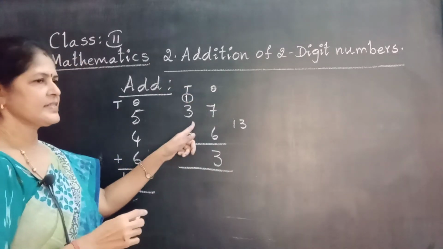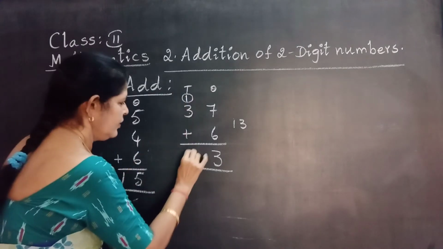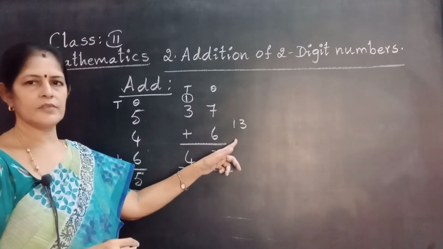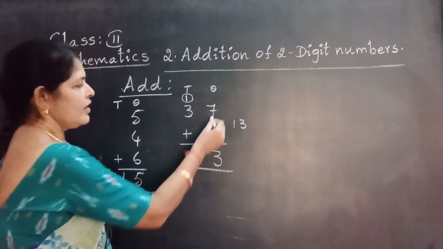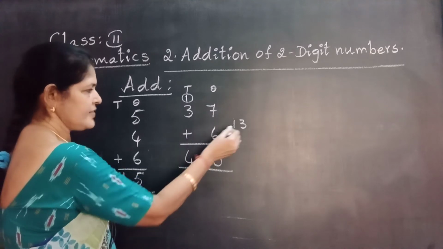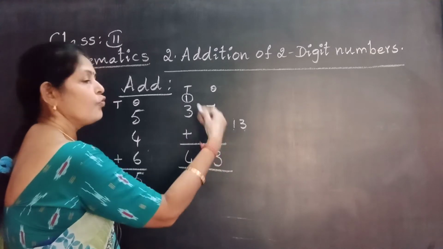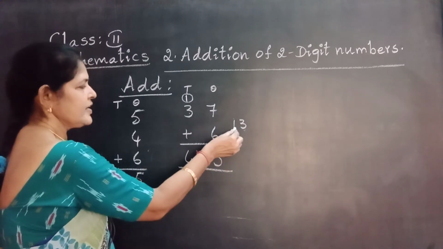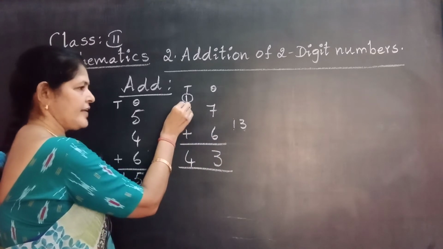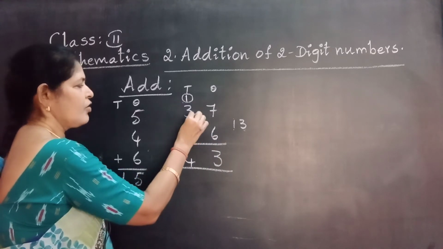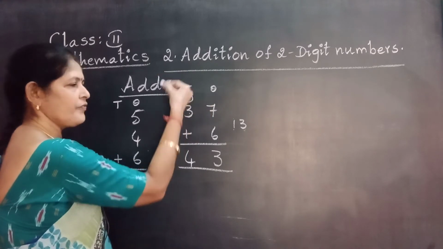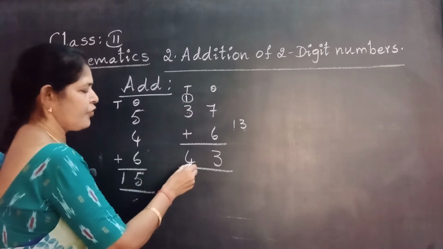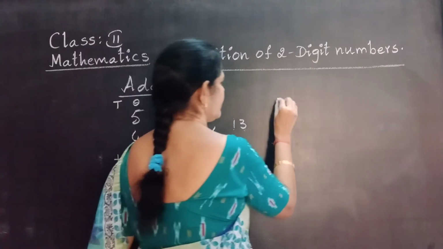Now 1 plus 3 or 3 plus 1, 4. This is called addition with grouping. With grouping means after adding ones we get a 2-digit number. We split the number. Split means separate the number. Ones number, write in the ones place. Tens number, carry forward to the tens place. That means write right above 3, on top of the tens place. Adding the carried number and the given number, 1 plus 3, 4.